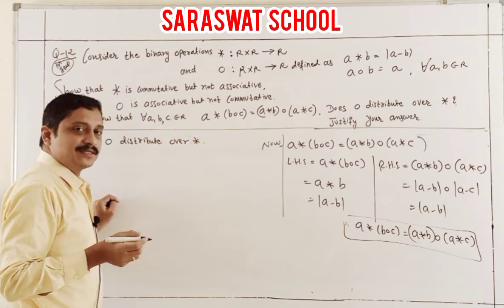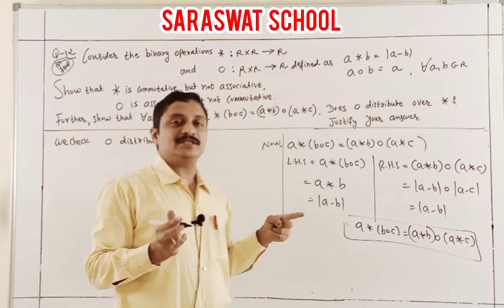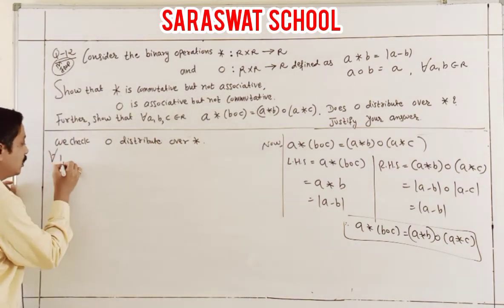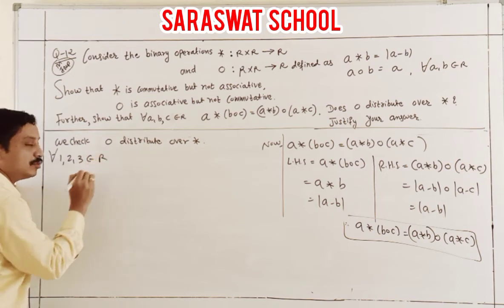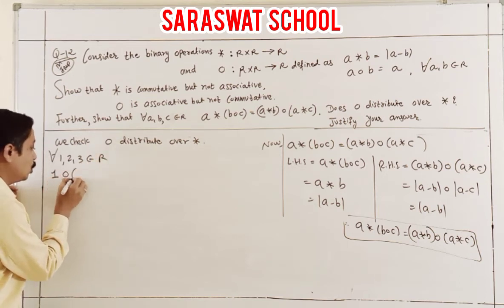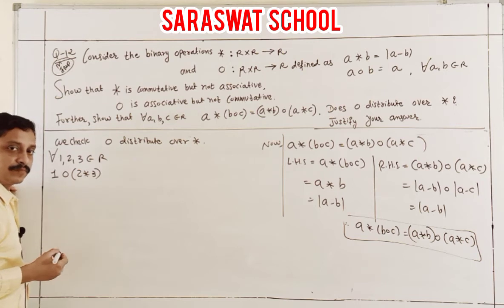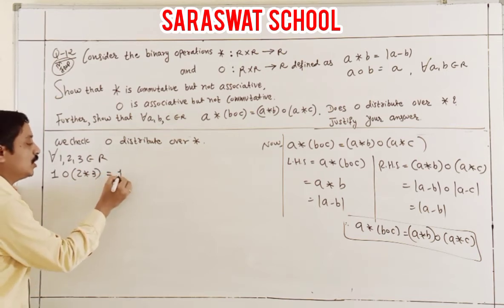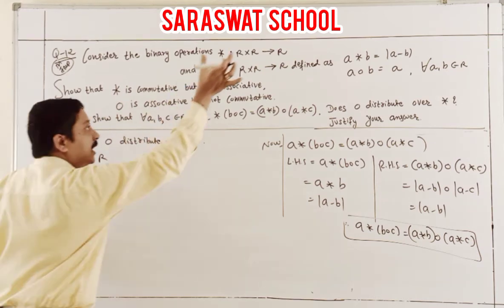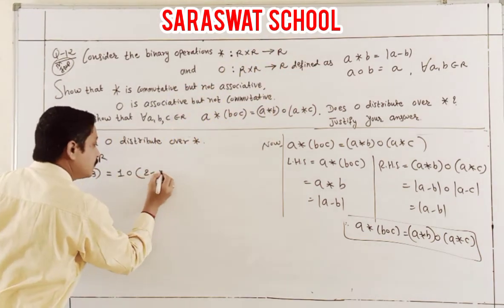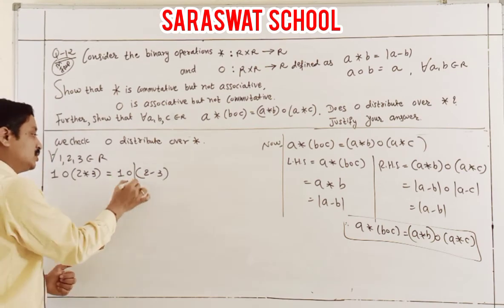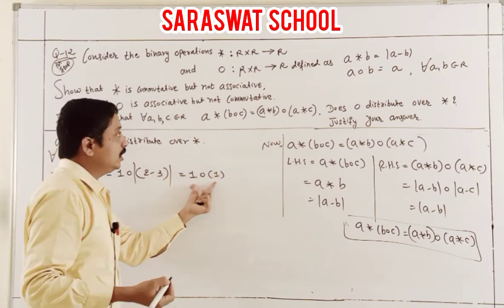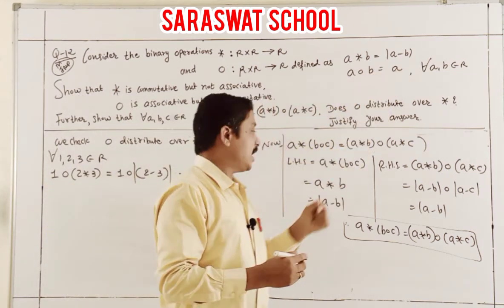It is very easy. For this O and binary, just assume some numbers. I assume 1, 2, 3 belong to R. Here 1 O 3 binary is equal to, I am checking, 1 O (2 binary 3). According to that, 2 minus 3, how much in modulus? It is 1. And what is 1 binary 1 in the O shape? It is A, which means 1.